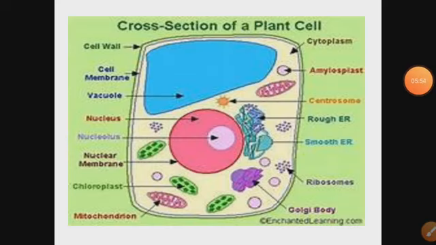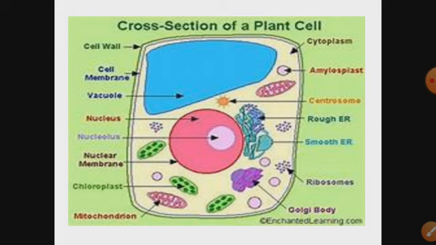Now you can see the plant cell, a figure shown. You can consult your NCERT books for drawing the diagram. You can see outer covering is cell wall, then cell membrane is present, a large vacuole is present. The outer covering of vacuole is known as tonoplast. Point to remember, the covering of vacuole is called tonoplast. I will give this in extra questions.